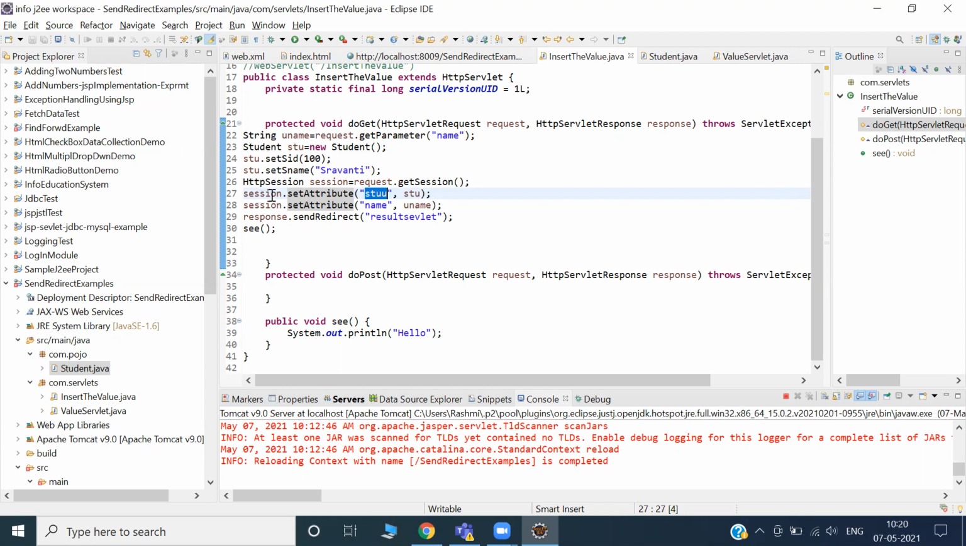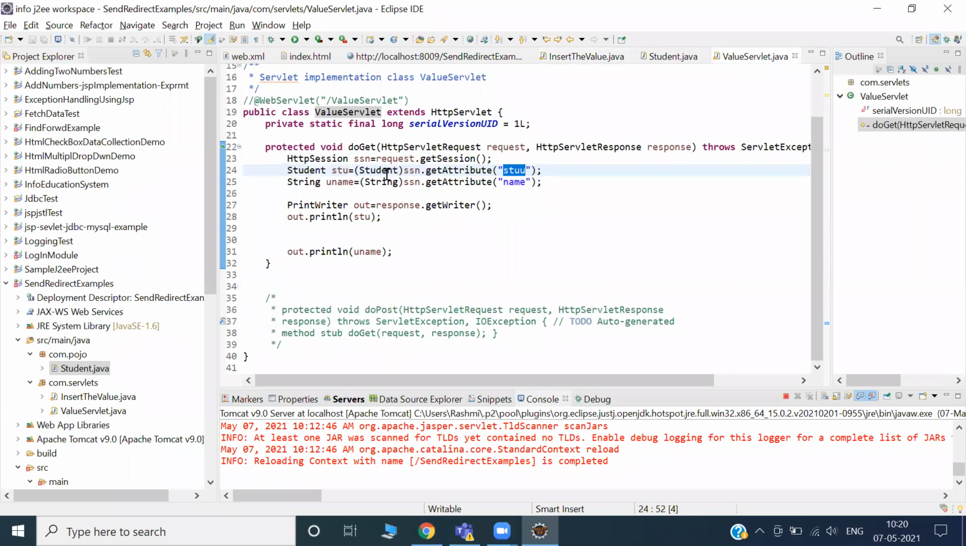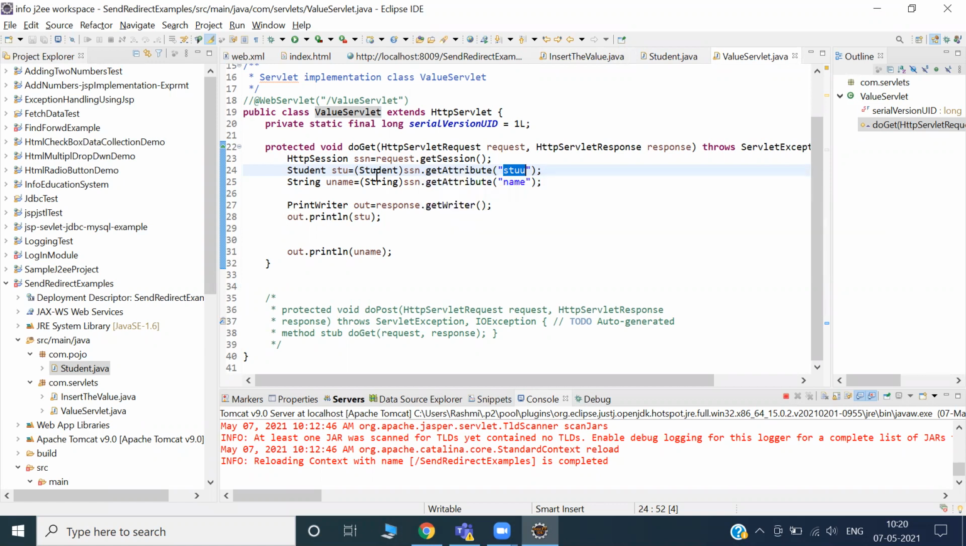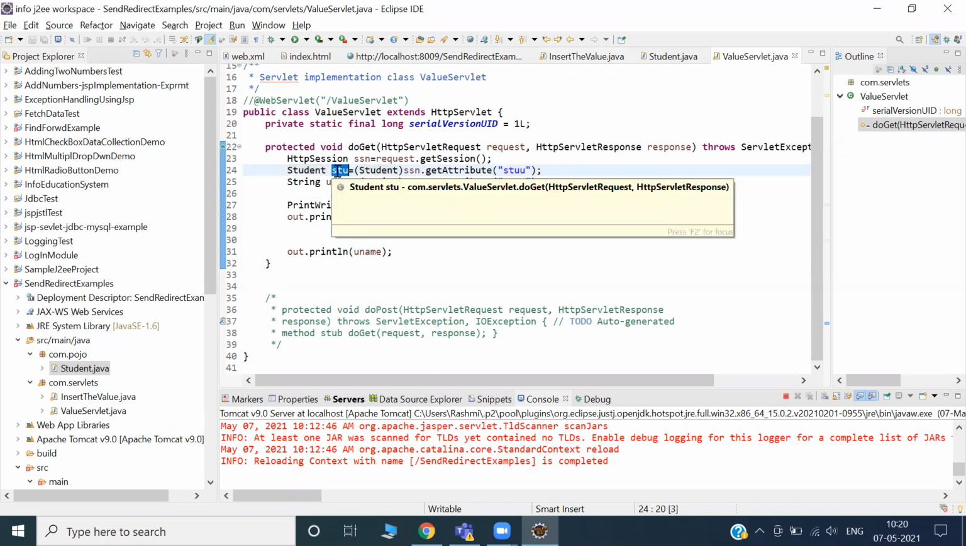Because the carrier is there, and now my destination servlet wants to fetch the data. STU contains Sravanti and 100 maybe, some name and ID. But what is its return type? Like request.getAttribute, do you remember? Same, but I want to get the student information, and Object is the superclass of all classes, right? Then I have to typecast, and I have done the typecast. Now what does this STU contain?